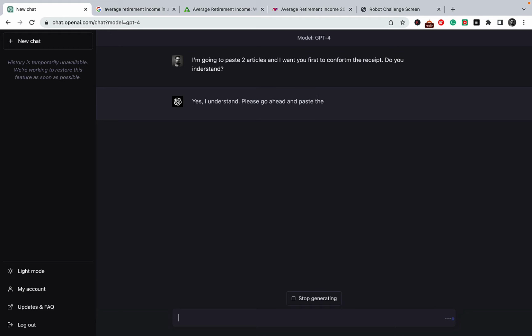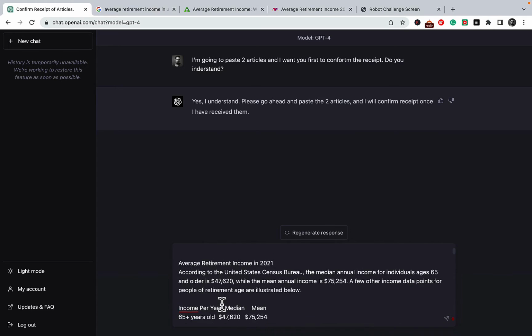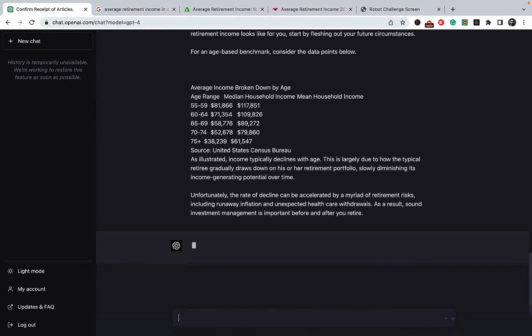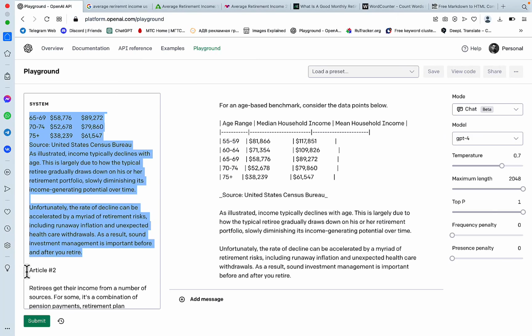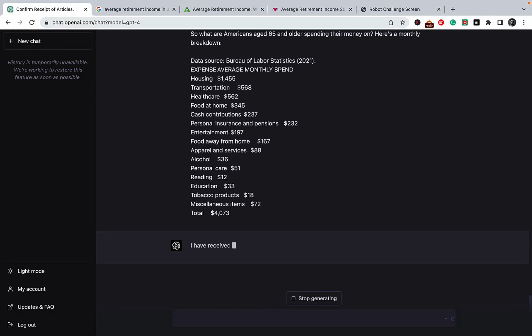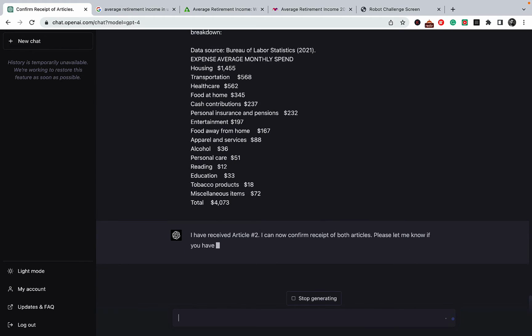Yes, I understand. Please go ahead and paste the two articles. So I'll go article number 1, which is already in the header. I have received article number 1. Please go ahead with the second article. And we'll do just that. I have received article number 2. I can now confirm receipt of both articles.